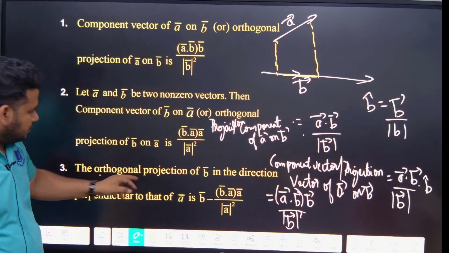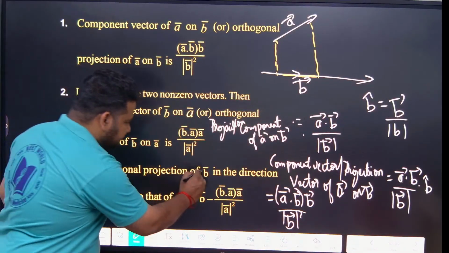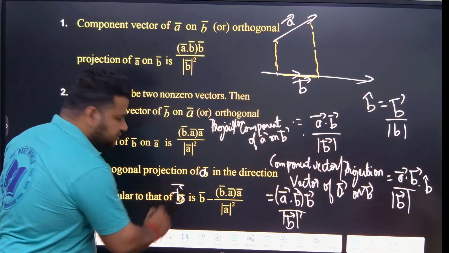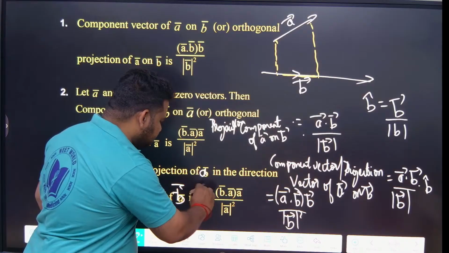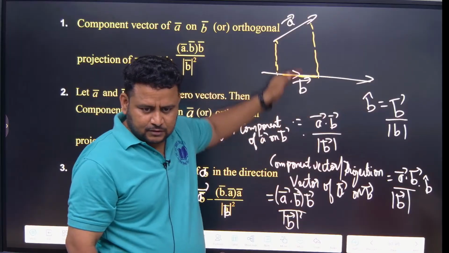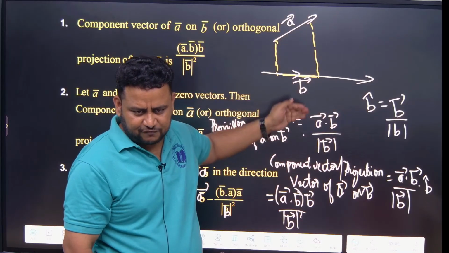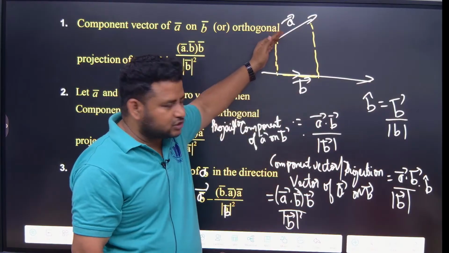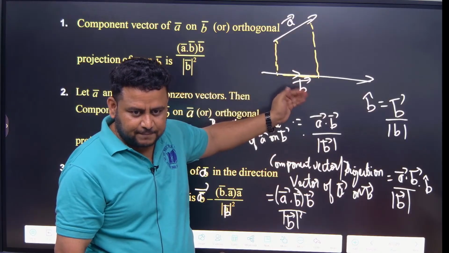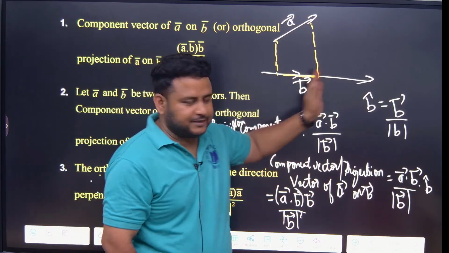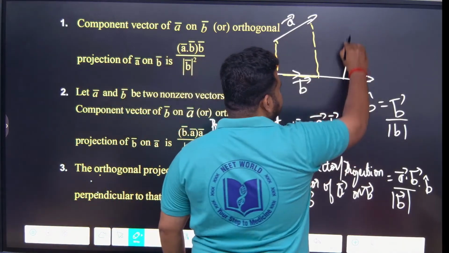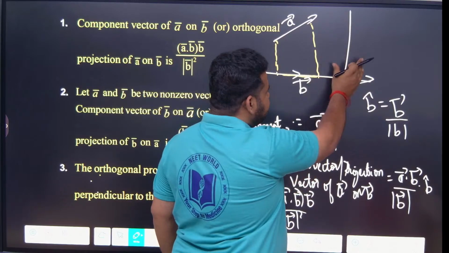Now they are asking for the orthogonal projection of A in the direction perpendicular to that of B. Projection of A on B, projection vector or component vector of A on B, fine, but perpendicular to the direction of B. Perpendicular to B means one line should come here.